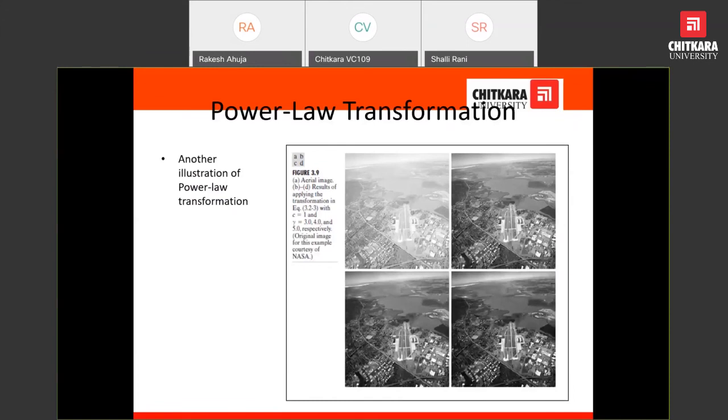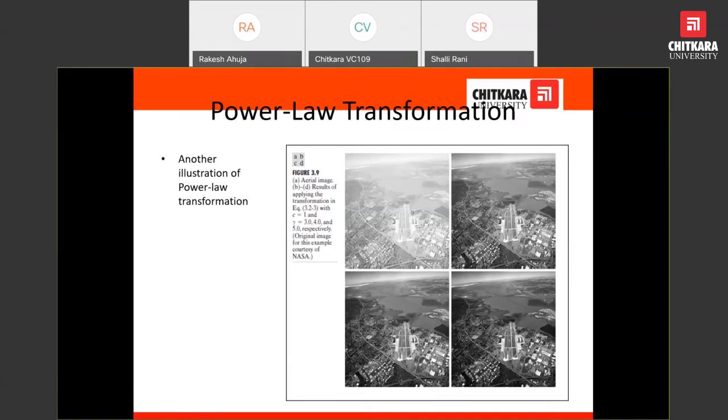This is a picture of an airport, and the pilot is seeing the view when trying to land. But this is a very bright picture, and we have to process this image so that all the objects are visible, and the plane can be landed in a very graceful manner.